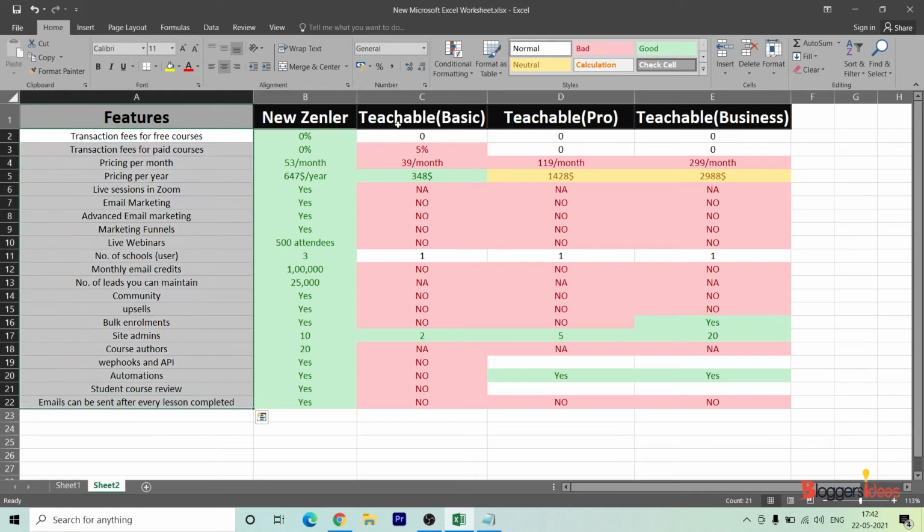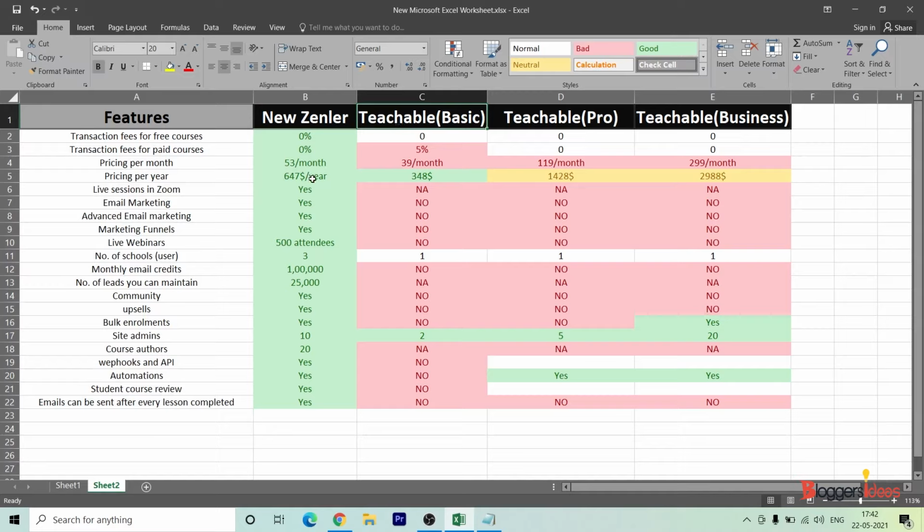We can see over here that transaction fees for paid courses in Zenler is 0%, as compared to Teachable, which charges you 5%, and Teachable is also going to charge you 5% for each subscription that they get.